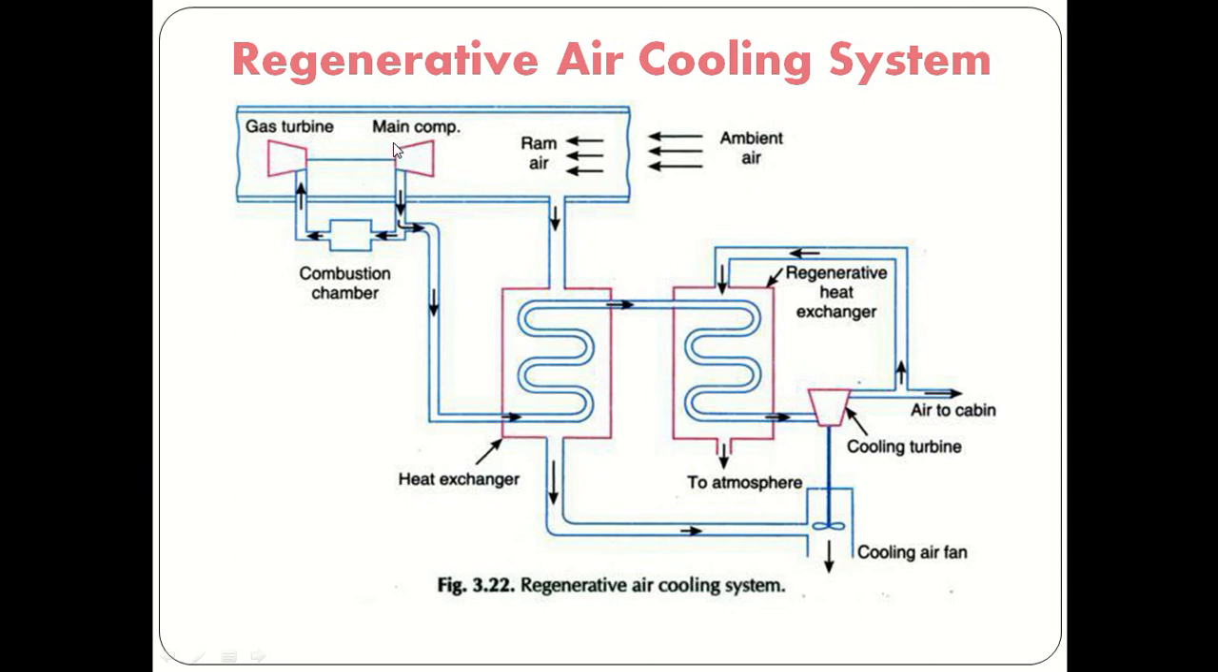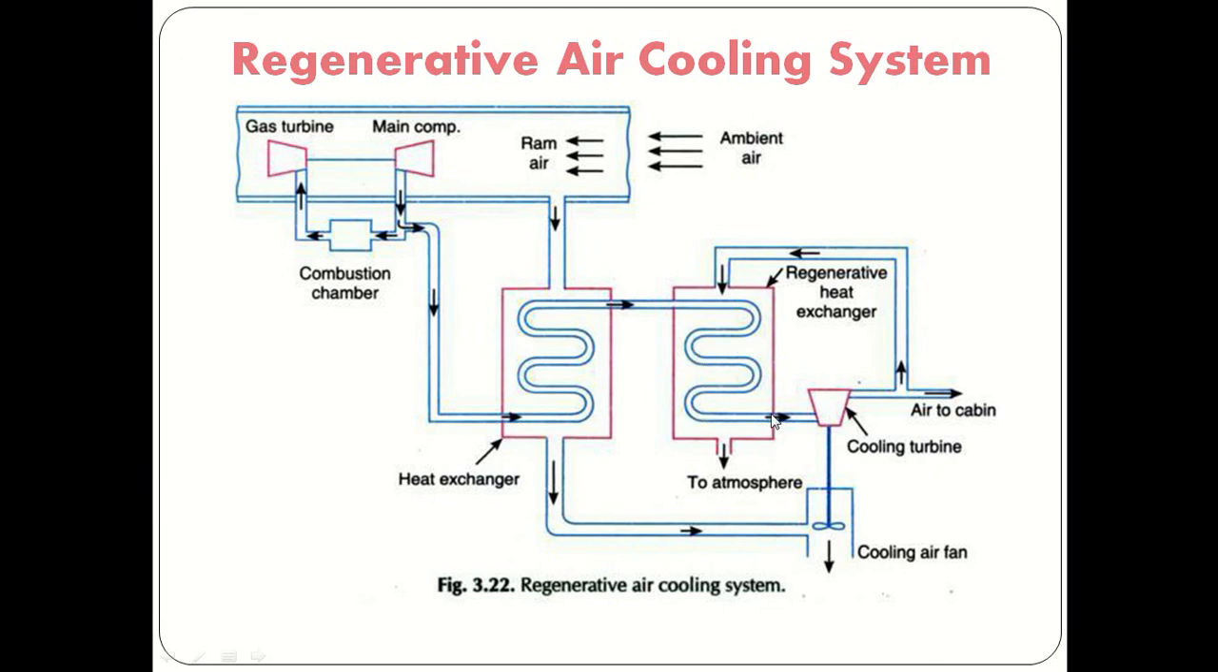The ram air will be supplied to the main compressor. Some part of the ram air is used in the heat exchanger for the cooling of air. After the main compression, the main air will be supplied to the heat exchanger, and here in the heat exchanger it is cooled by ram air. After cooling, that air is supplied to the secondary heat exchanger.